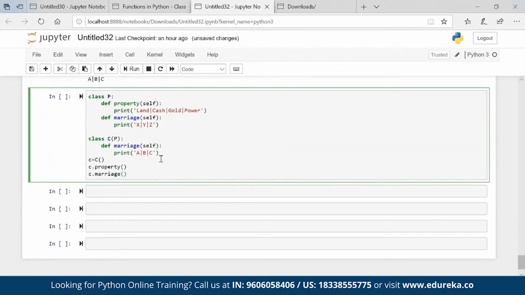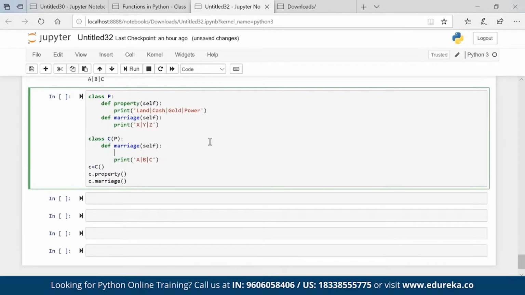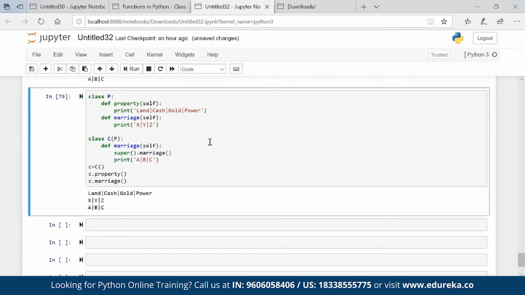And here in marriage, I have already printed ABC. If you want to marry my option girl as well, just call super and marriage. Super marriage will give me the property of the parent class as well. Okay, so these are some of the concepts of polymorphism, method overloading, method overriding, all those things we have.